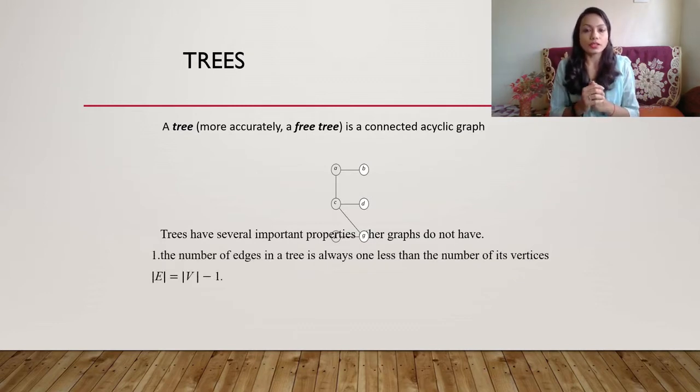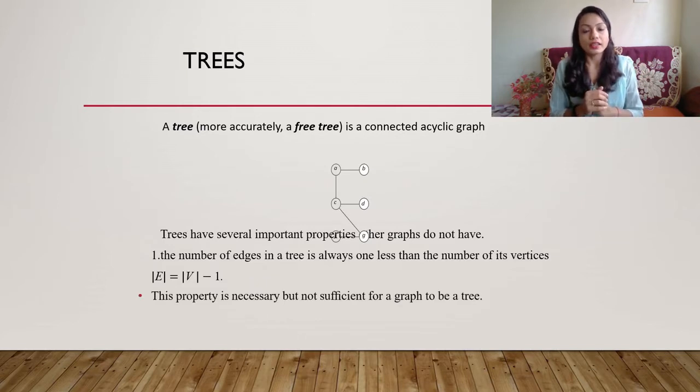So the first property is that the number of edges in a tree is always less than the number of its vertices. That is, number of edges equals number of vertices minus 1. So this is a very important property for the tree. That is, you will always have edges 1 less than the number of vertices, and this property is necessary.